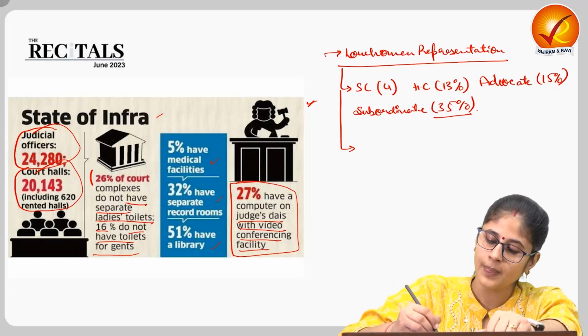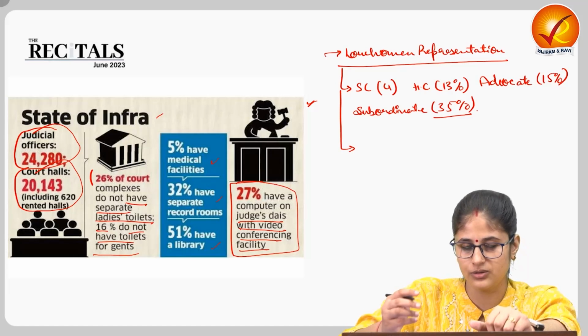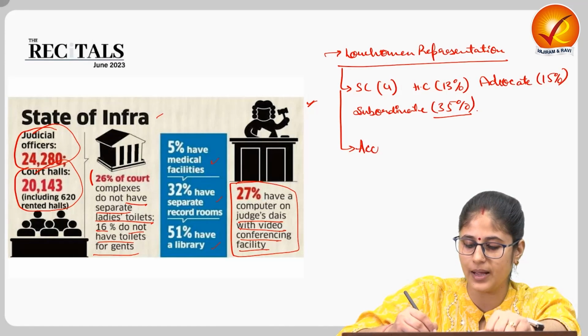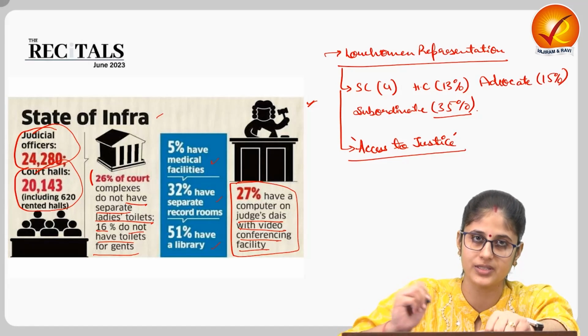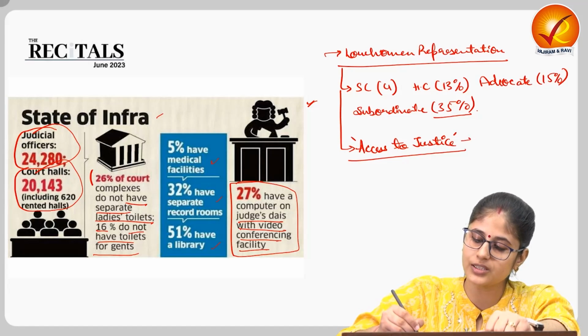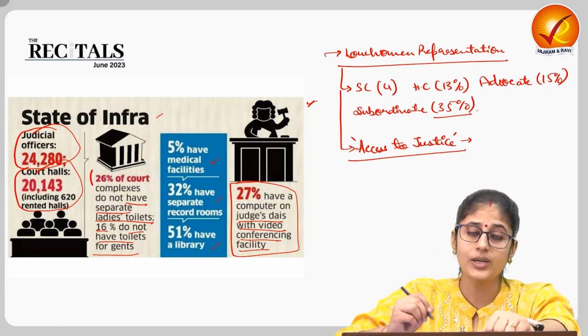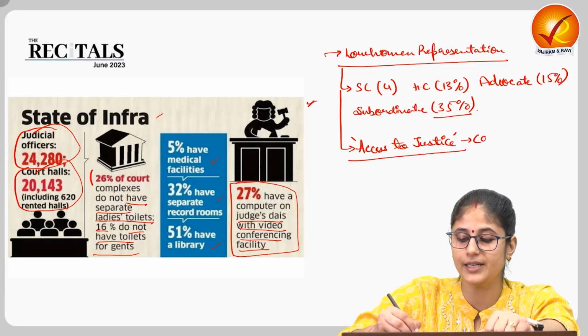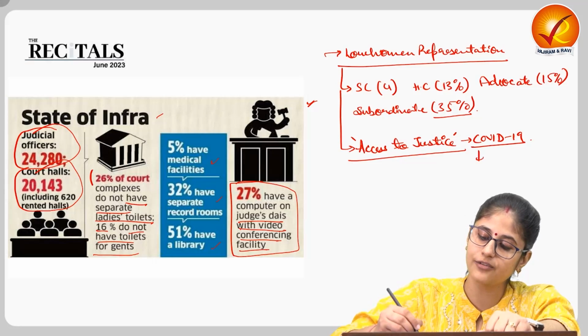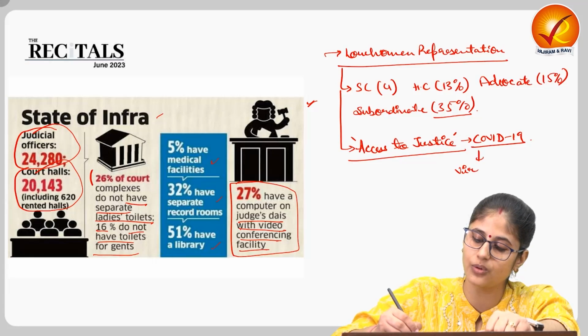Another reason is, when you have poor judicial infrastructure, it also impacts access to justice. This is a concept which we have discussed in detail in previous videos. Now, how does access to justice get impacted? This came to light during the COVID-19 pandemic, wherein the courts had to move towards a virtual mode of hearing.